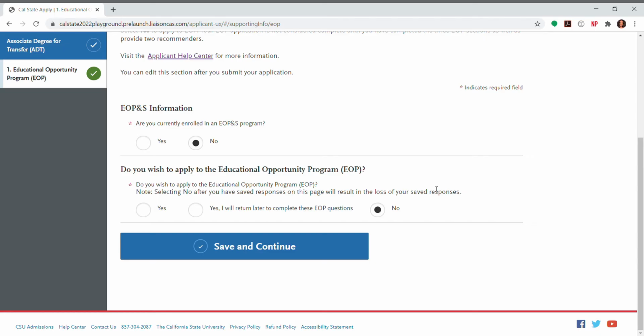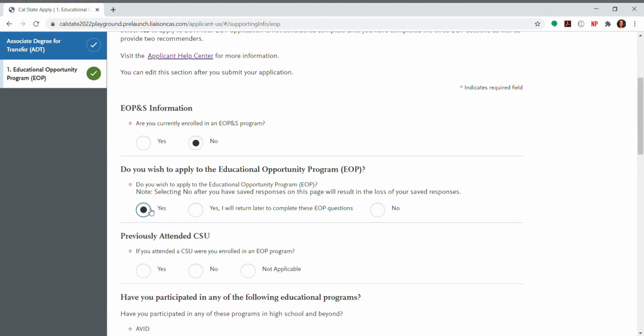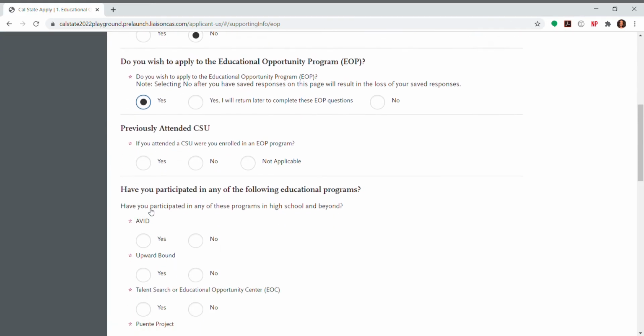The great thing about this application is that you can complete the rest of your Cal State Apply and submit it, and then you can come back into this portion of the application and complete it by the school's EOP deadline. So I'm going to select yes, I wish to apply. And then it's going to ask a few additional questions.